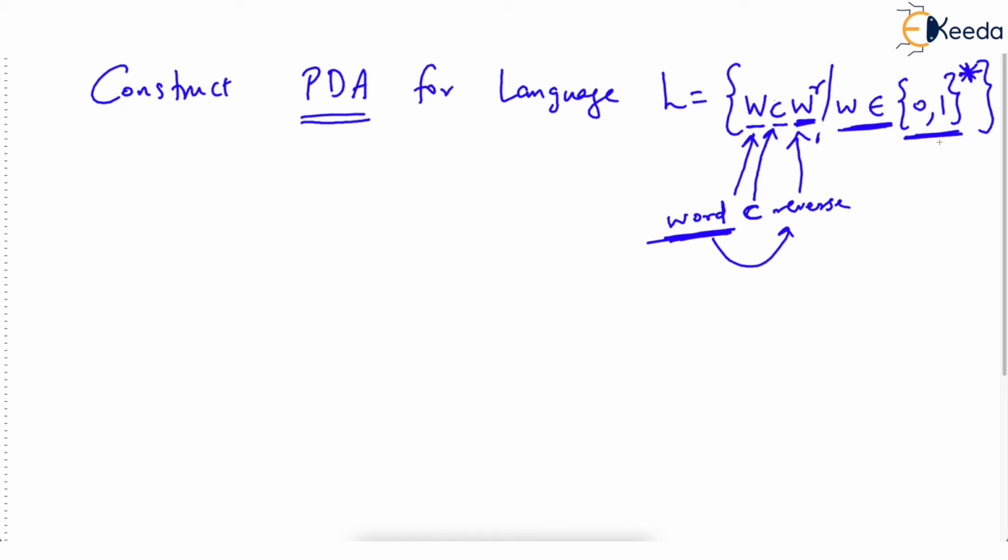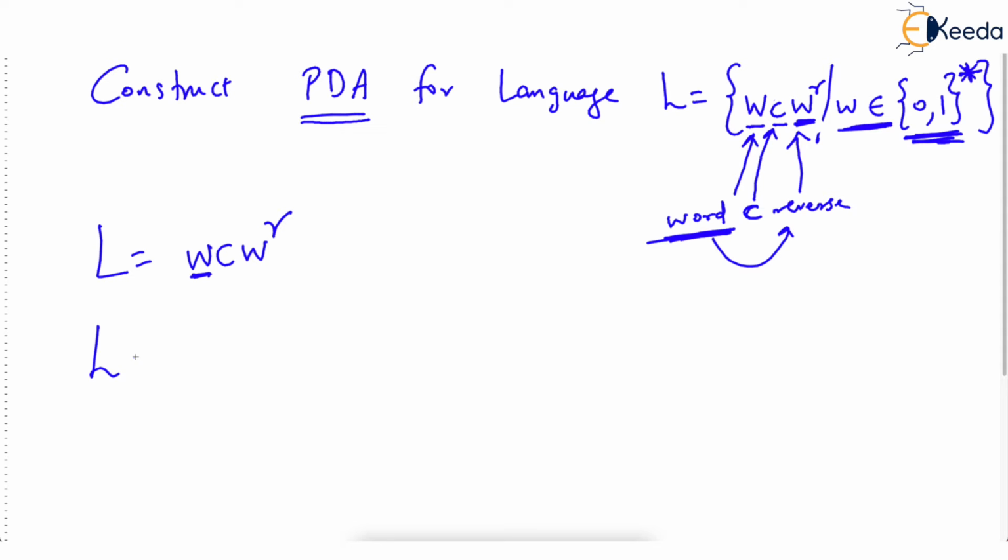W is an element of {0, 1} closure. That means it can contain 0 or more occurrences of 0, 1. Just see, I'm just elaborating this point, W C W raised to R. This is the language. And each W is made up of 0 and 1, but it's {0, 1} closure. Closure includes epsilon also, remember.